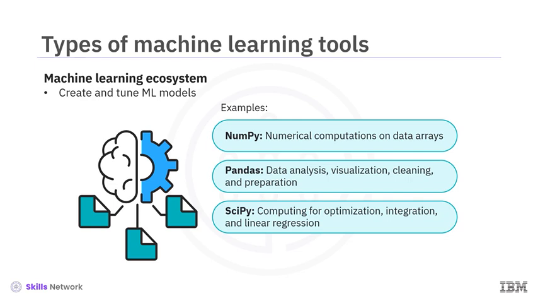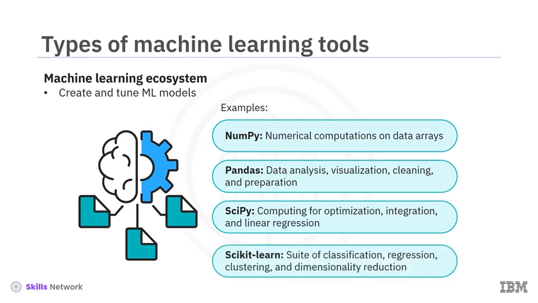SciPy, built on NumPy, is used for scientific computing and has modules for optimization, integration, linear regression, and more. Scikit-learn is used for building classical machine learning models, offering a full suite of classification, regression, clustering, and dimensionality reduction algorithms. It's built on NumPy, SciPy, and Matplotlib.